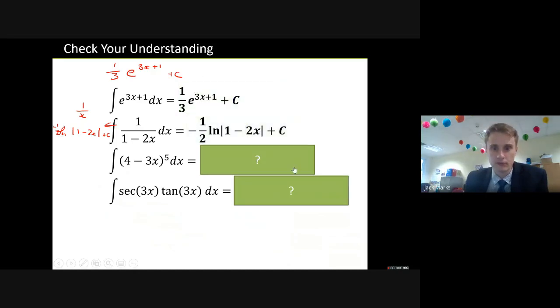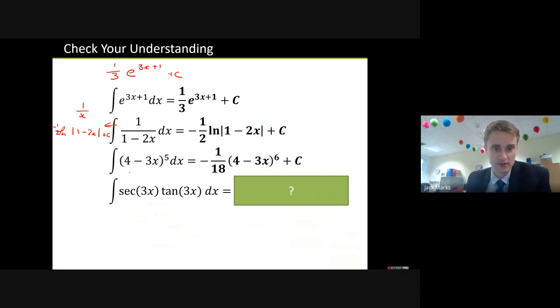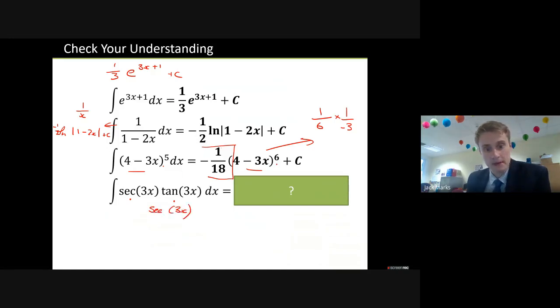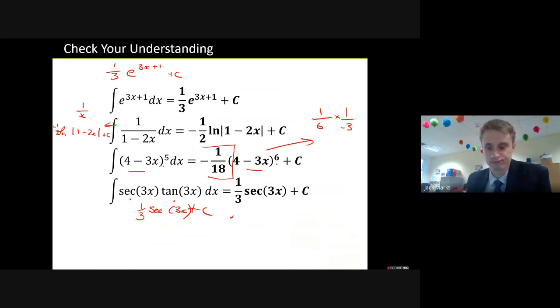I'm just going to reveal these ones and we'll just talk through it. So bracket 5 becomes bracket 6. You'd have to divide, so you would have 1/6 anyway, because you divide by the new power. That's normal integration. But then you also have to have one of those as well. That's where the minus 1 over 18 is coming from. And this is sec tan. Sec tan is sec of the same bracket. There's creating an extra 3, so you need to cancel out that extra 3 and plus the c, of course.